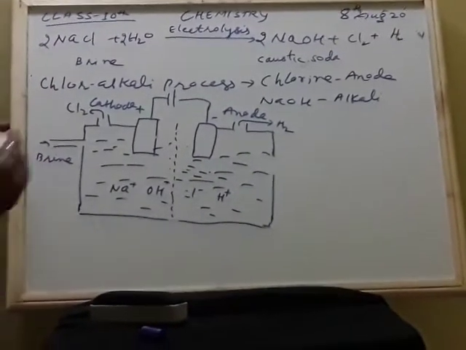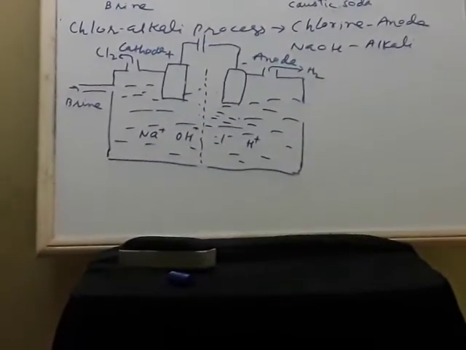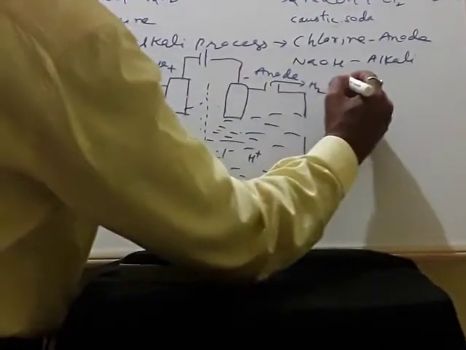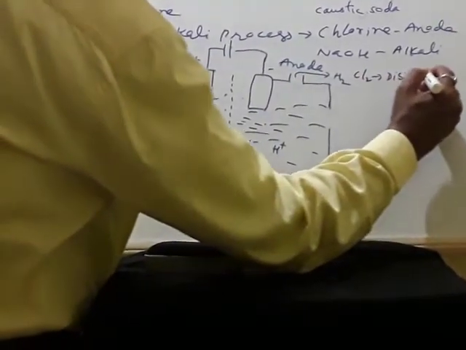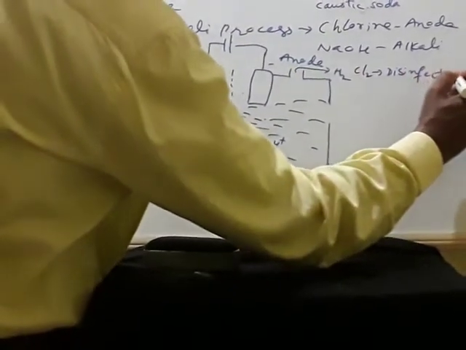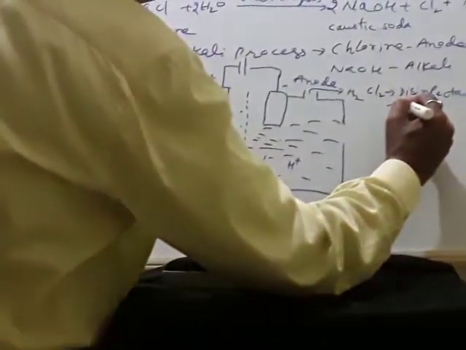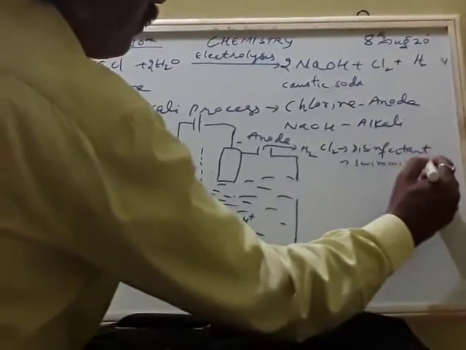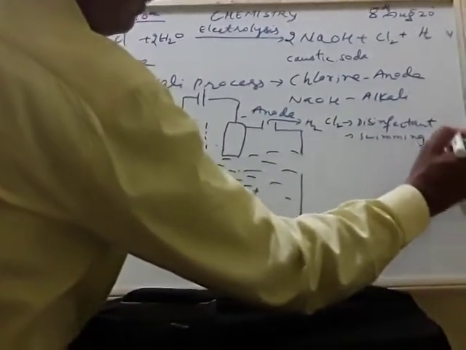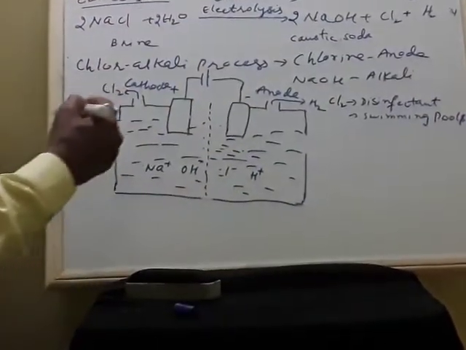Okay. Here, chlorine we are using, as you know very well, as a disinfectant, and we are using it in swimming pools. Then hydrogen.